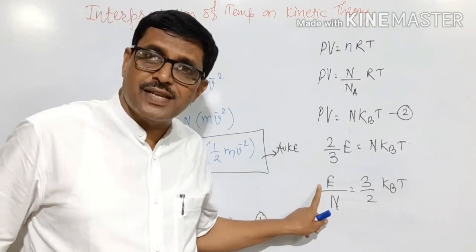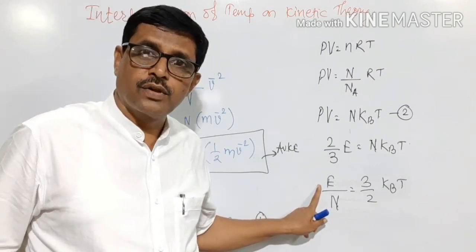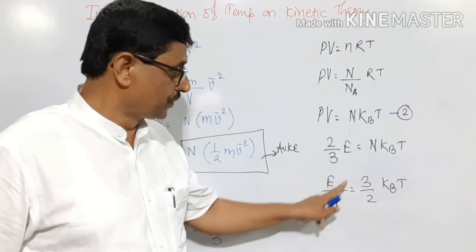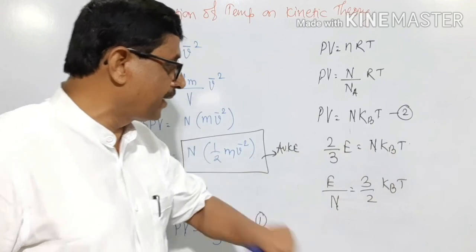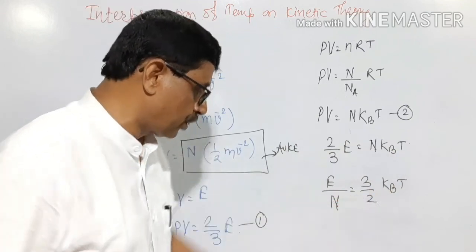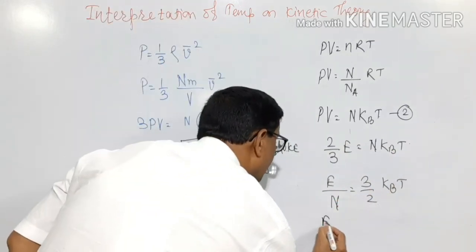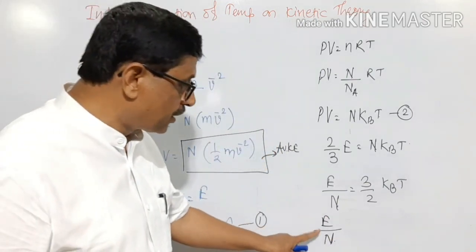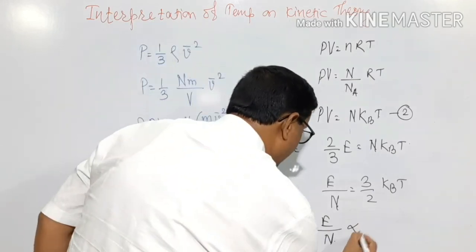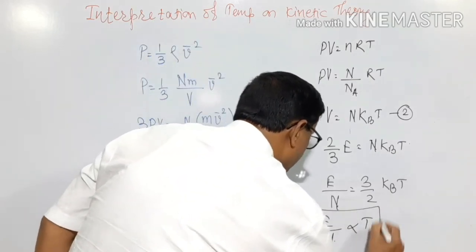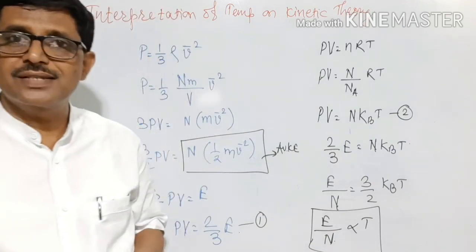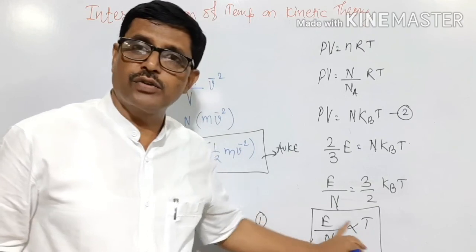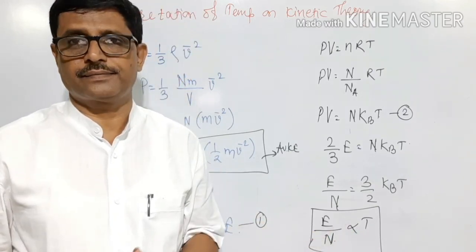The energy possessed by a molecule in a gas is equal to 3 by 2 kBT. kB is Boltzmann's constant. Therefore, the energy per molecule is directly proportional to the absolute temperature of the gas. This is the interpretation of temperature on the basis of kinetic theory.